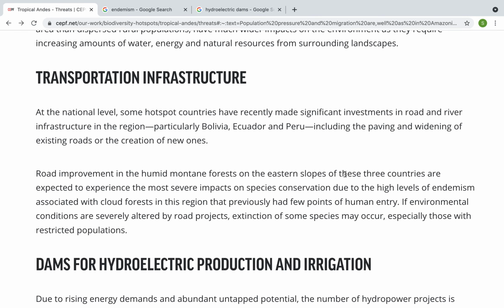And this makes sense in that sentence because the pavement or creation of new roads can have an impact on high levels of endemism in that area. And then it says in the next sentence, if environmental conditions are severely altered by road projects, it can especially have an effect on those restricted populations.